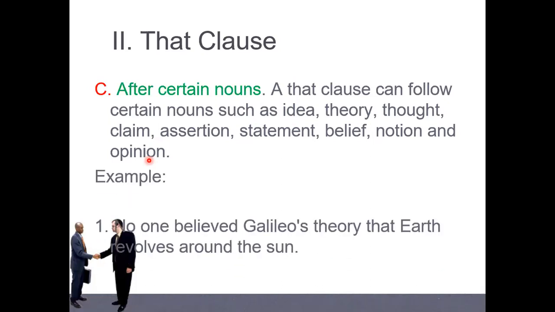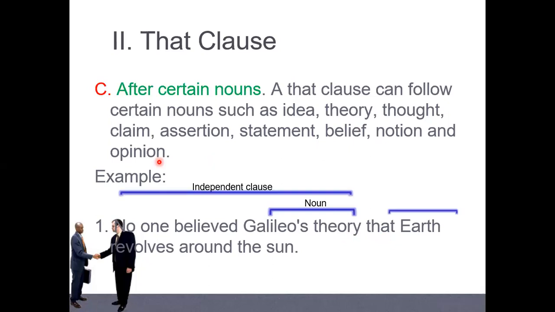Like the example here: No one believes Galileo's theory that... If you never learned about noun clauses, you will say, oh, this is an adjective clause, right? Because it's after the noun theory. No, this is a noun clause. How do we know? Remember all these nouns: idea, theory, shock, claim, assertion, statement, belief, notion, and opinion. When you see these nouns, they are not adjective clauses. They are noun clauses, everybody. This is what you have to remember.